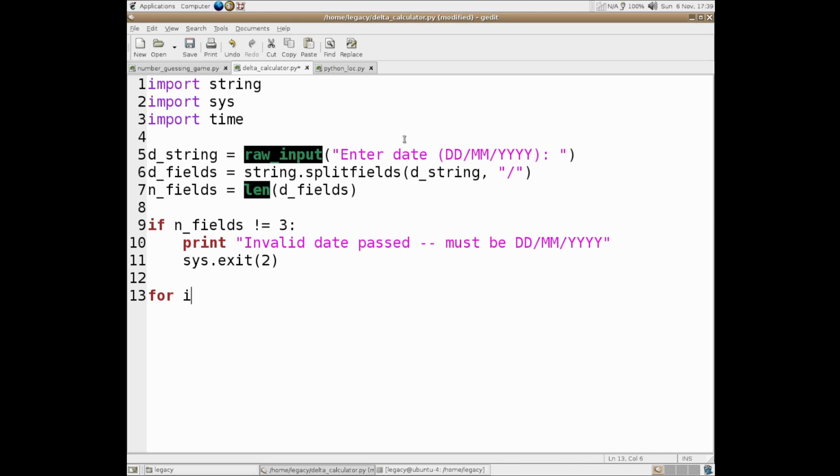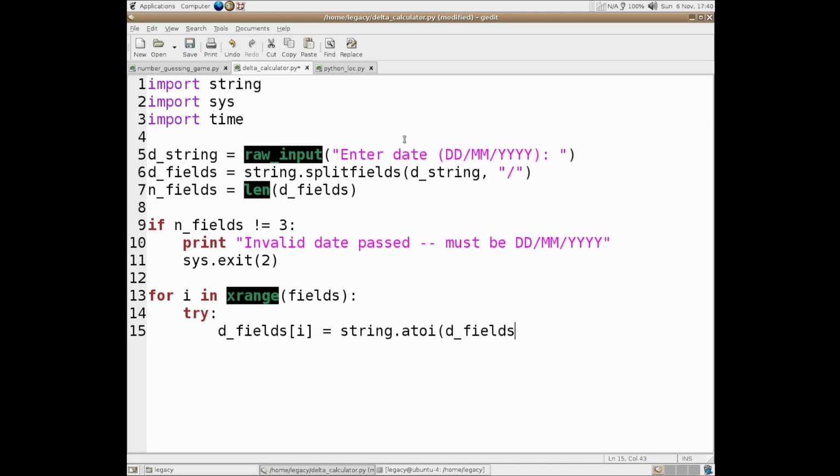But yeah. So for i in xrange of the number of fields, we do a try. And then we do kind of the same thing again. So d_fields[i] equals string.atoi of d_fields[i]. There's no enumerate. I did try. I'm not surprised it wasn't there.